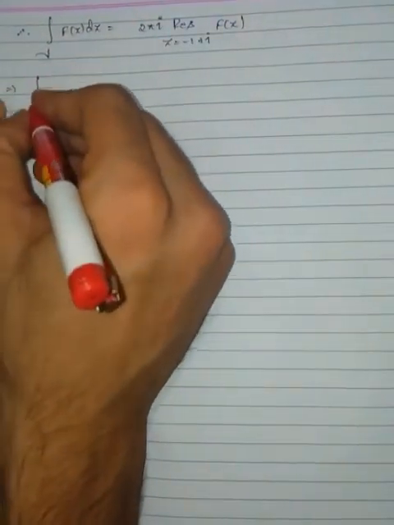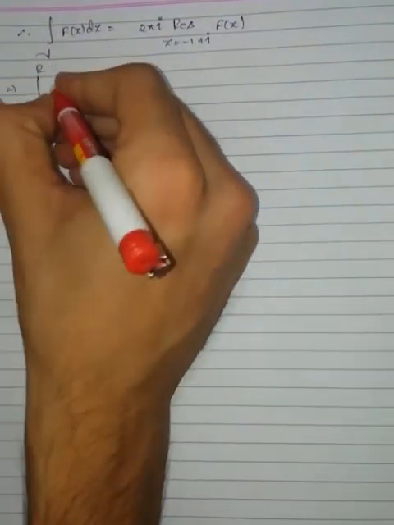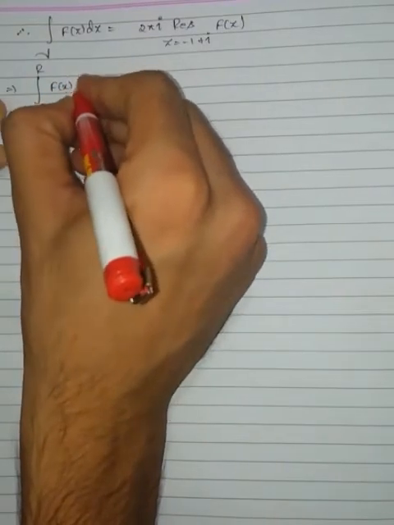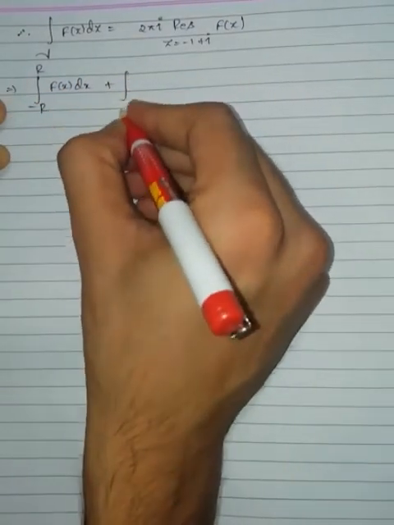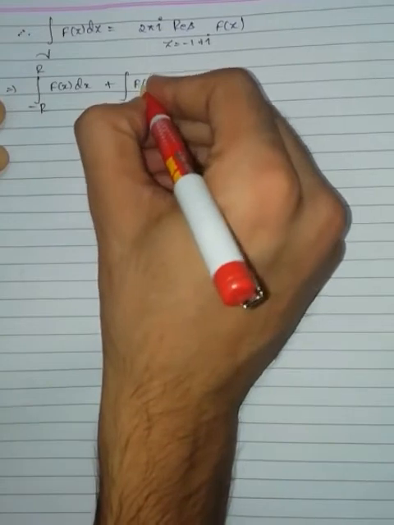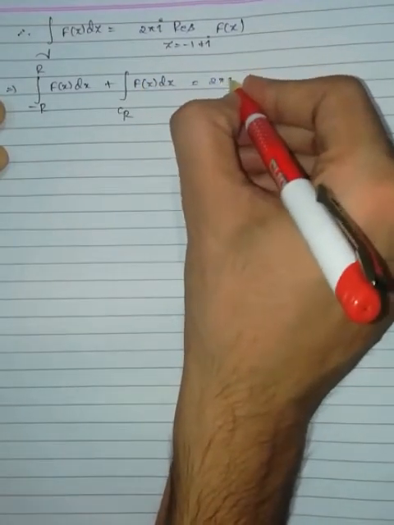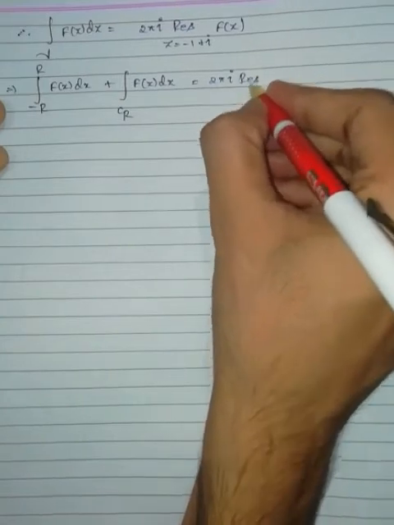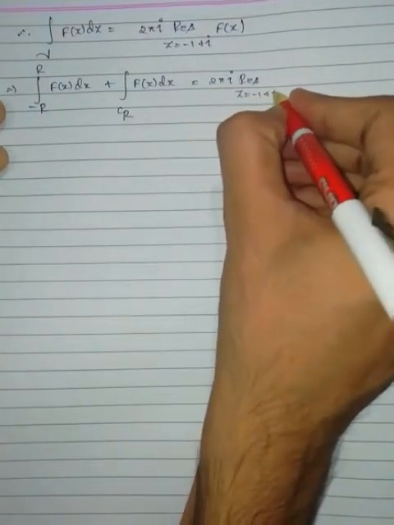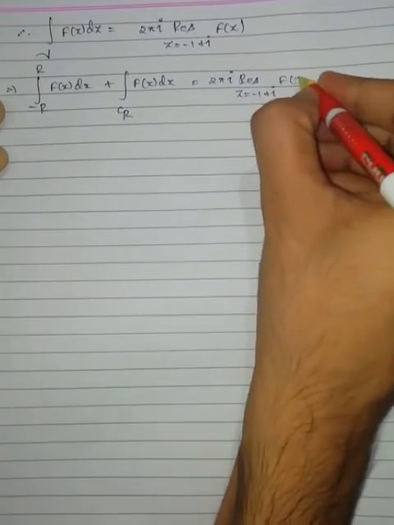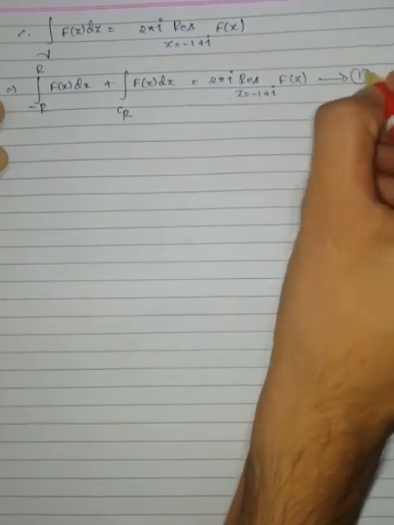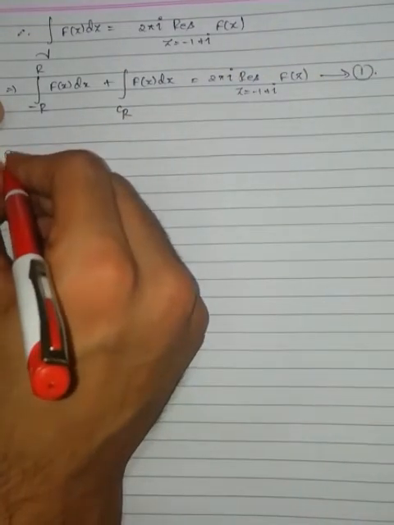This implies integration from minus capital R to capital R of capital F of x dx plus integration over CR of capital F of z dz is equal to 2 pi iota residue at z equal to minus 1 plus iota of capital F of z. Now let us first find the residue.